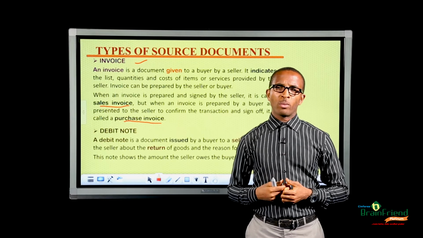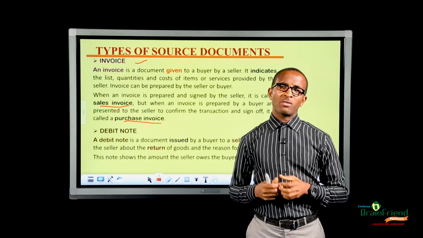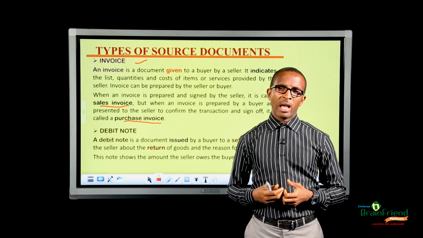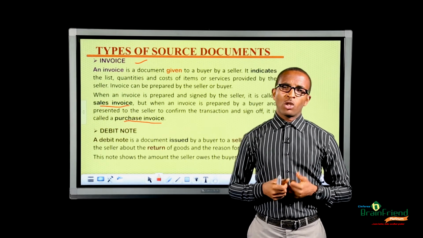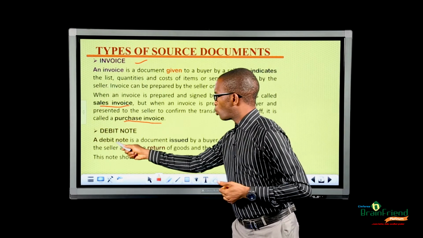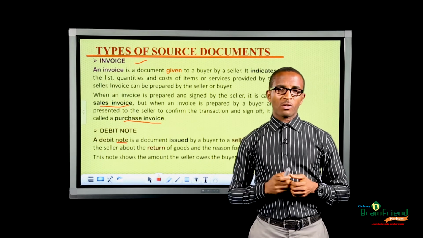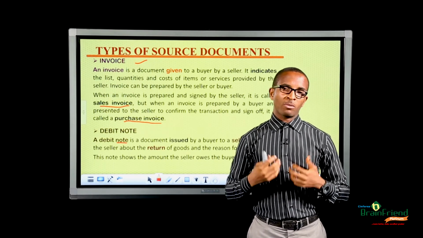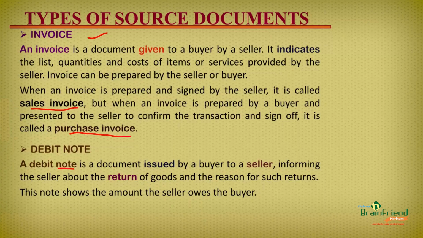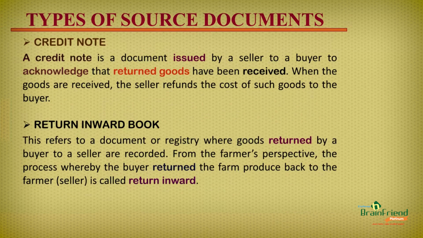And on getting home, you find out that 5 out of these 10 tubers of yam are bad. And you want to return them back to me. You have to issue a debit note to me, informing me the reason why you are returning those tubers of yam back to me and how much I'm to refund you. Now, for me to respond to that debit note, I have to issue you what they call credit note. And that takes us to the next one, which is credit note.